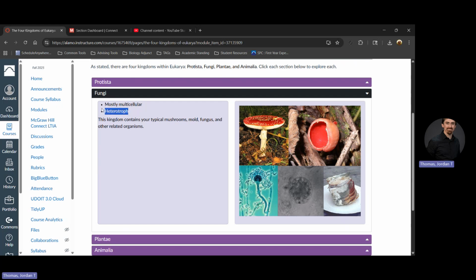They are also heterotrophic. They cannot produce their own food. All fungi have to gather food. So if we look at the examples here, some of them are growing on dead and decaying material. Mushrooms tend to do this in the soil. We have other types of mushrooms and fungus that grow on, say, dead logs. And then we have mold. Mold that grows on our food if it gets old, if it gets stale. All of these types of fungi are not making food, they are getting it from something in their surroundings. So they gather food similar to Animalia, but in a different way.